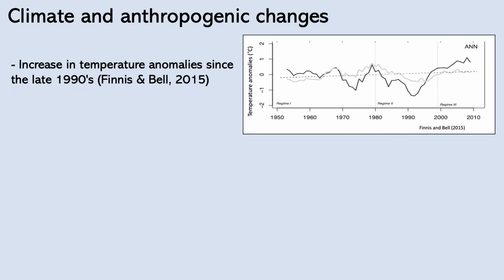The Lake Melville estuary faces double pressure from climate change and from increased anthropogenic activities. Regarding climate change, the region has been facing an increase in temperature anomalies, a positive trend since the late 90s, with higher temperatures across the Labrador coast, including in the Lake Melville area, which results in warmer water temperatures.